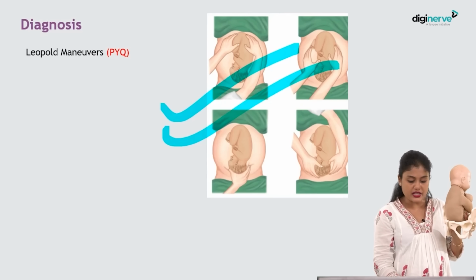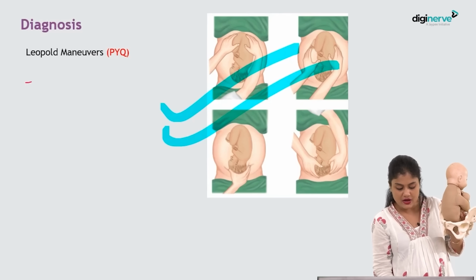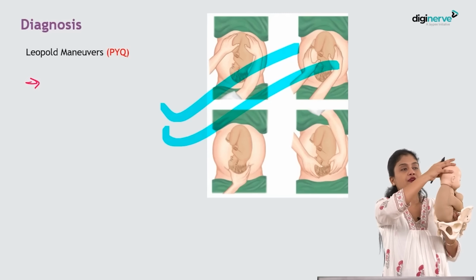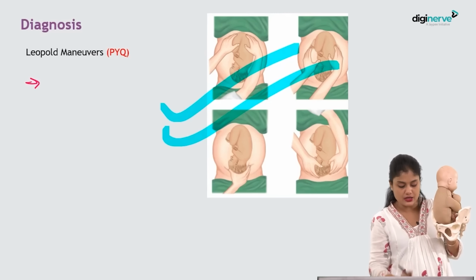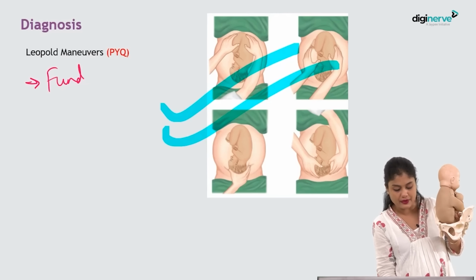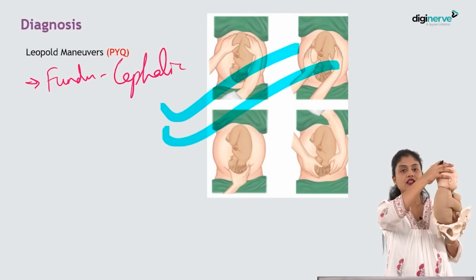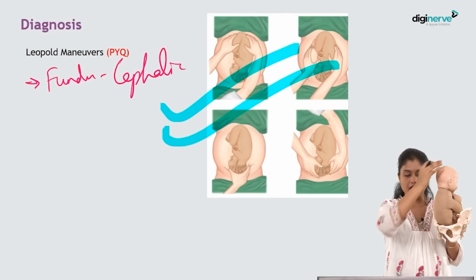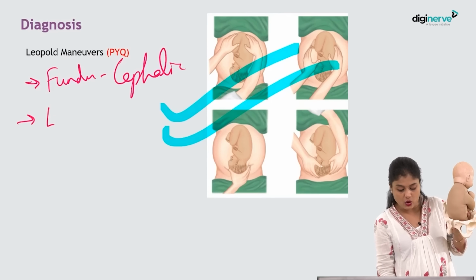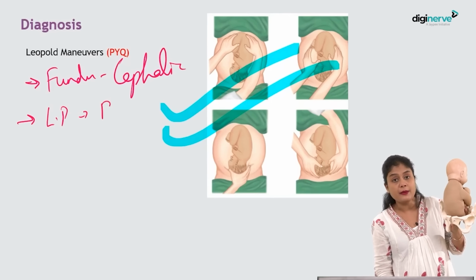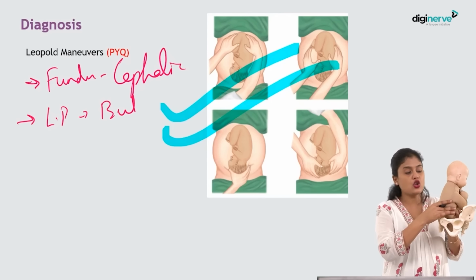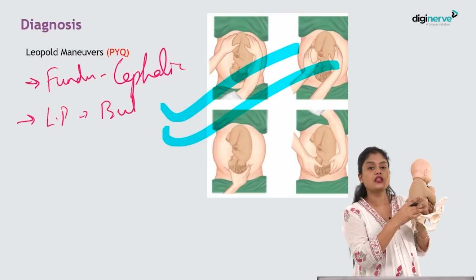Three important points to say it is a breech presentation are, firstly, the fundus. What will the fundal pole have? The fundus will be occupied by the cephalic pole. The head will be in the fundus, a hard globular mass in the fundus. Second, the lower pole will be occupied by the buttocks, a broad, irregular, soft mass occupying the lower pole.